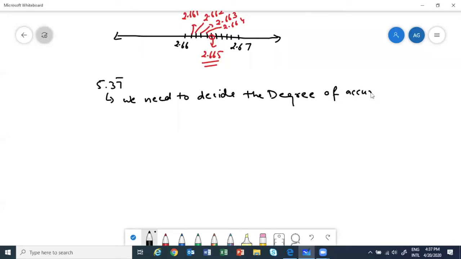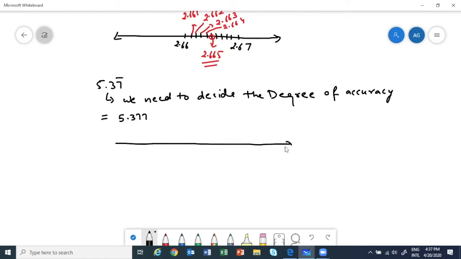Since 7 will keep on repeating, we have to see up to how many decimal places we want to plot it. So suppose I take 5.377.